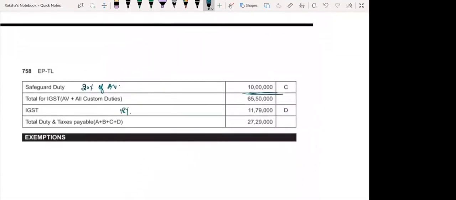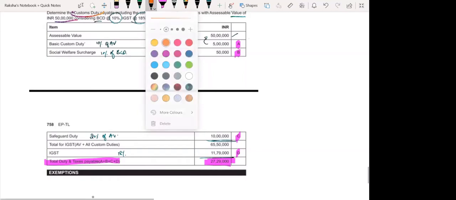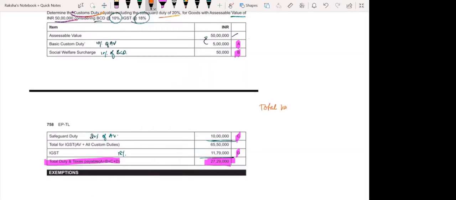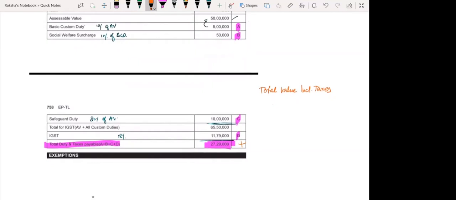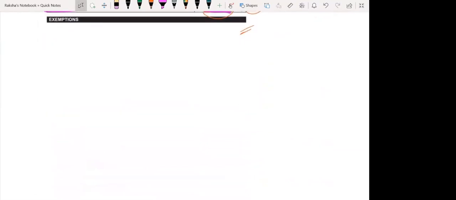18% rate. So 18%. So all these are the taxes that you found out, right? A plus B plus C plus D. So total taxes. See, they are asking you total taxes. If they ask you total value including taxes, then you have to add the accessible value, right? So this is only the amount of taxes, but if they ask you total value including taxes, then you add the accessible value of 50 lakhs as well. Alright, so here we are done with customs practical sums.